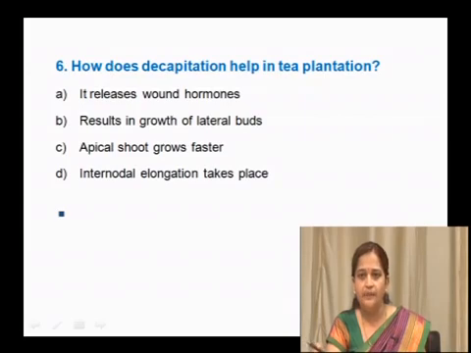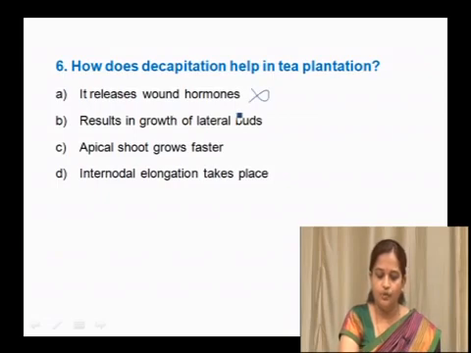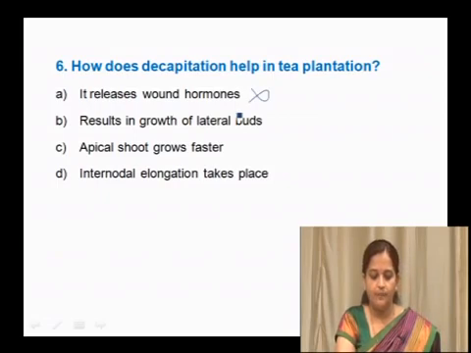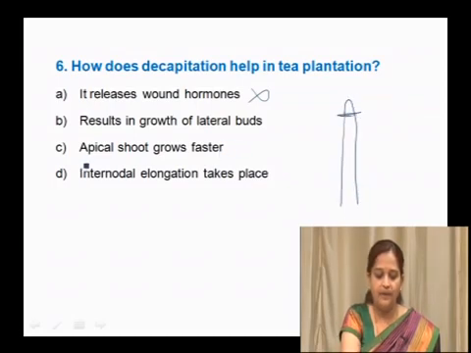It is not releasing any wound hormone, so this is not the right option. Auxin is present at the apical tip, and if you remove it, the apical shoot does not grow faster, it becomes slow.